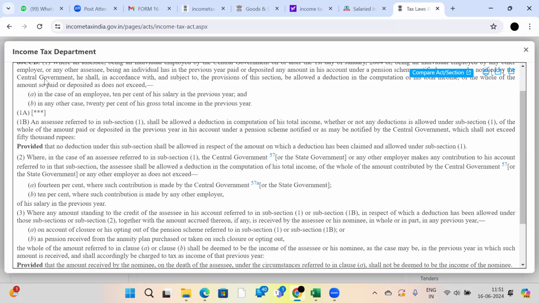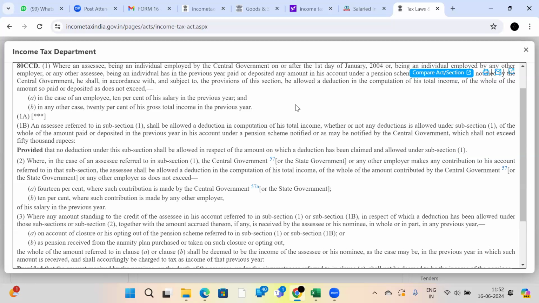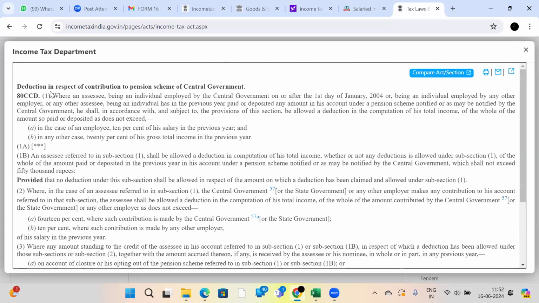That means whether or not you make the 10% deposit under subsection 1, you can make a deposit in the previous year in his account under a pension scheme notified by the central government, which shall not exceed 50,000 rupees. No deduction under this subsection shall be allowed in respect of the amount on which deduction has been claimed and allowed under subsection 1. That means even if you have deduction under section 80CCD subsection 1, you can deposit another 50,000 under section 80CCD(1B) also.